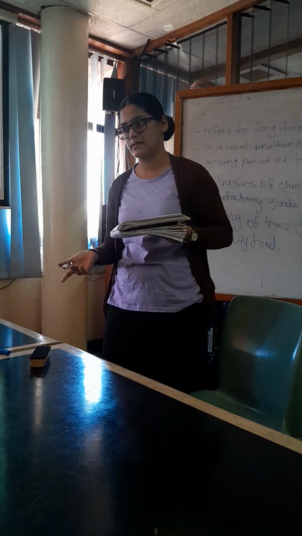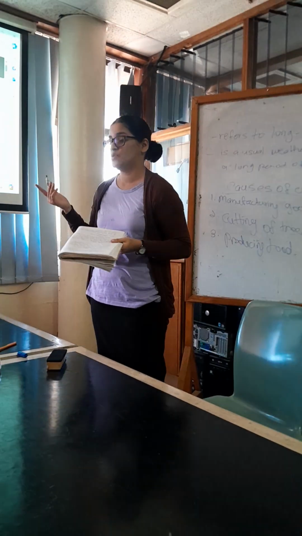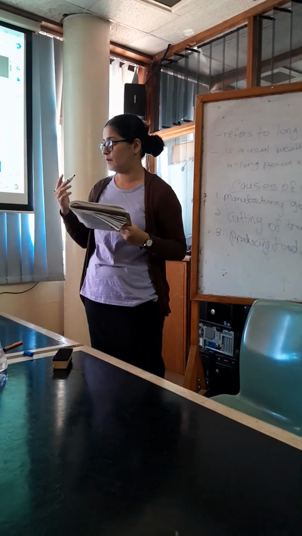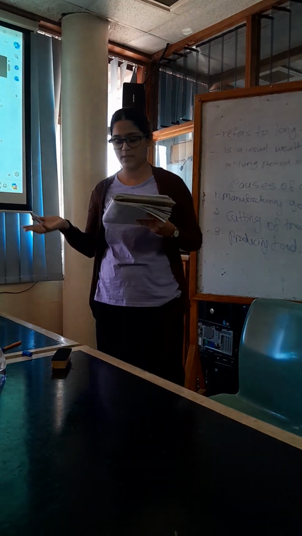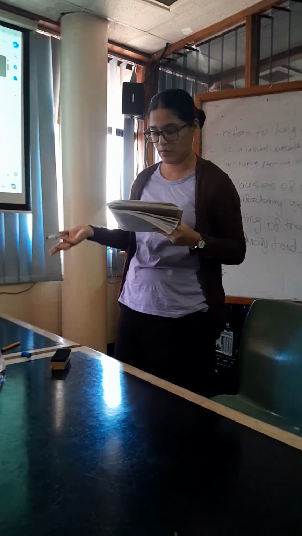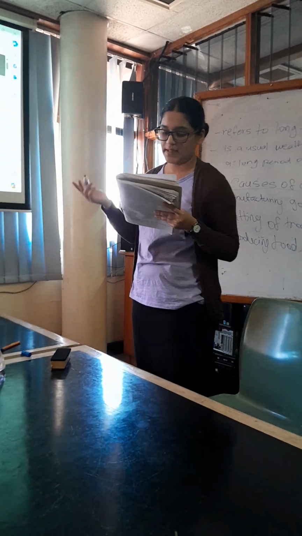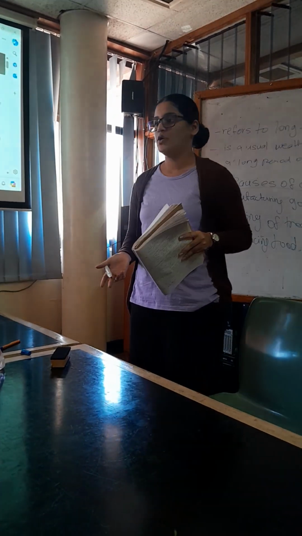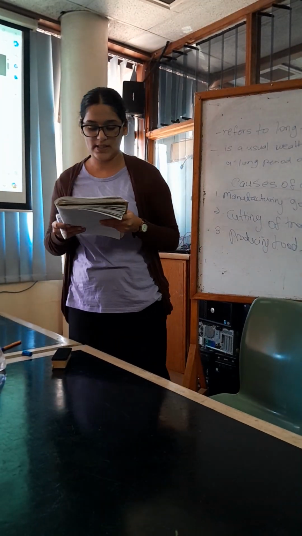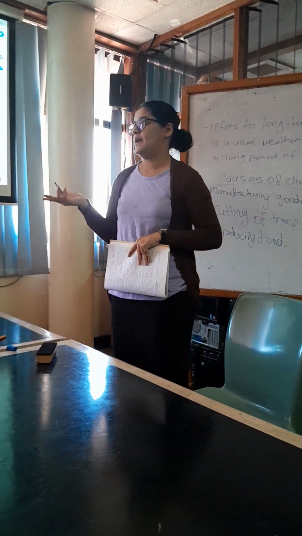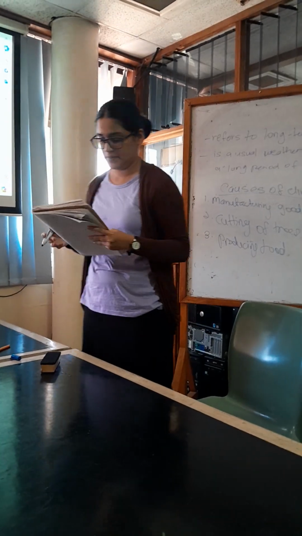Using fertilizers, there are no fresh vegetables and fruits for humans to consume, then humans will be affected, their health will be affected, and the environment also, because fertilizers and methane gases are also harmful to the environment. So that's why producing food in the industrial areas is really bad.